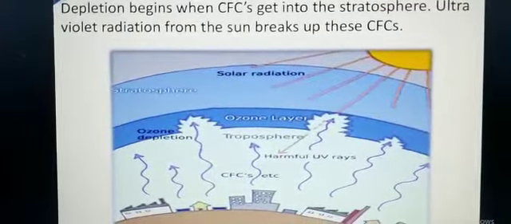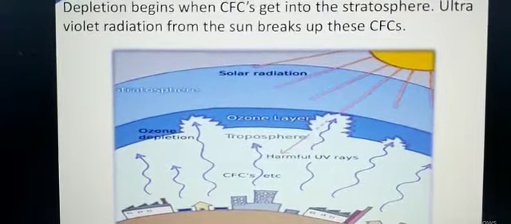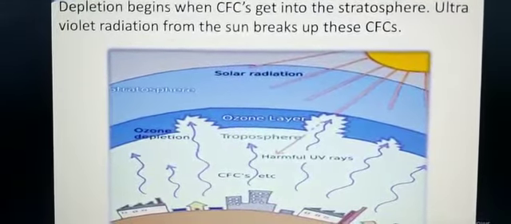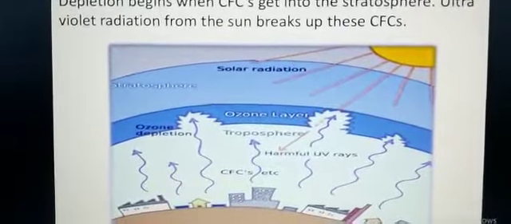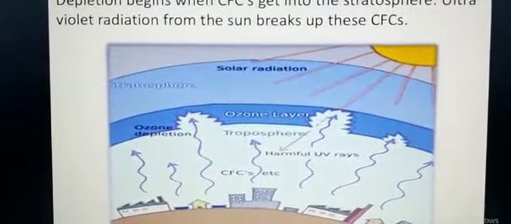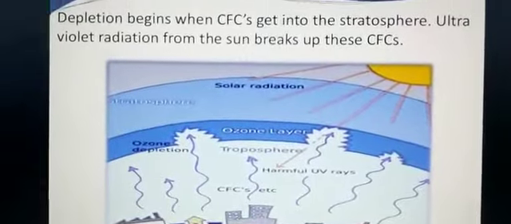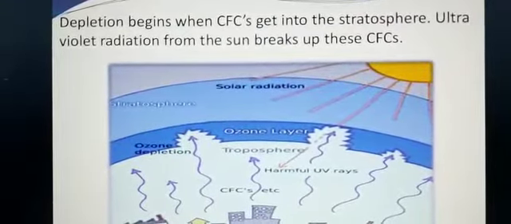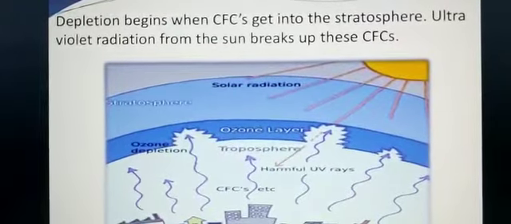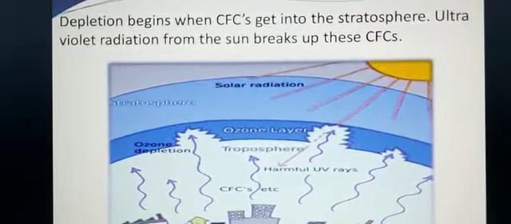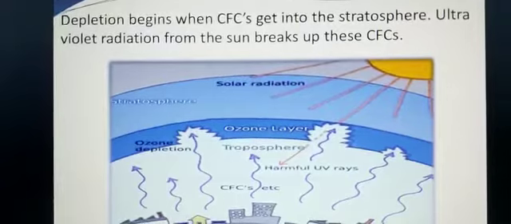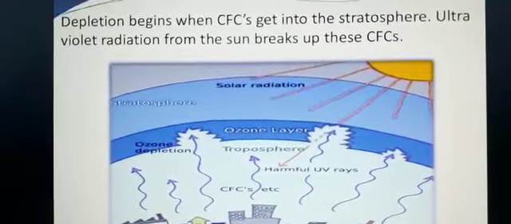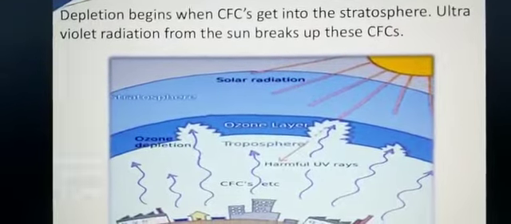You must know from earlier that ultraviolet rays are responsible for the breaking of CFCs. Here children, you can see the diagram. Keep this diagram saved so that from time to time you can go through these slides and understand how ultraviolet radiation from the sun breaks up the CFCs.